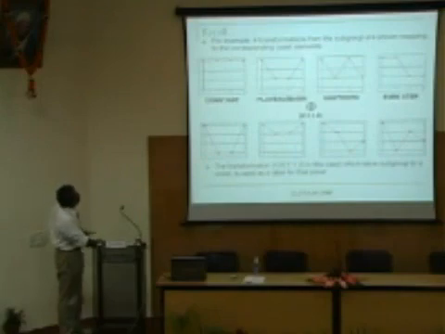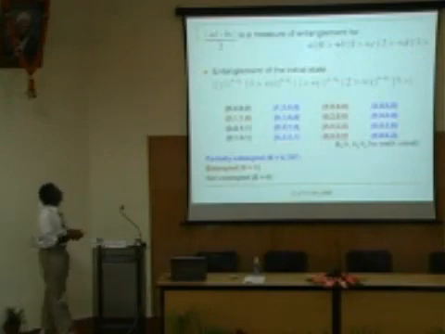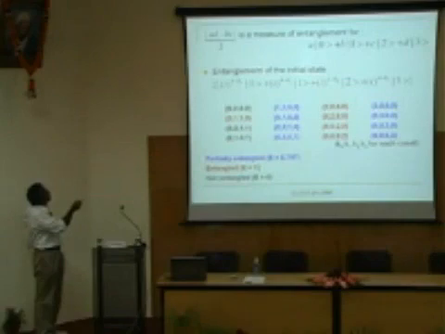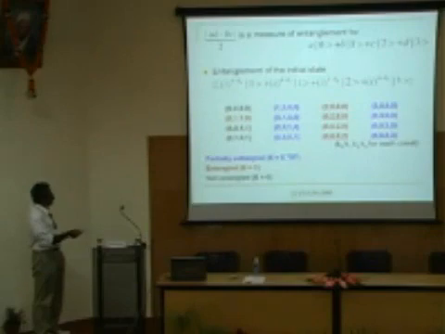Okay. So here is the answer. So we have simply used the pure state concurrence as a measure. In fact, that is required to specify that E equal to 0.707.